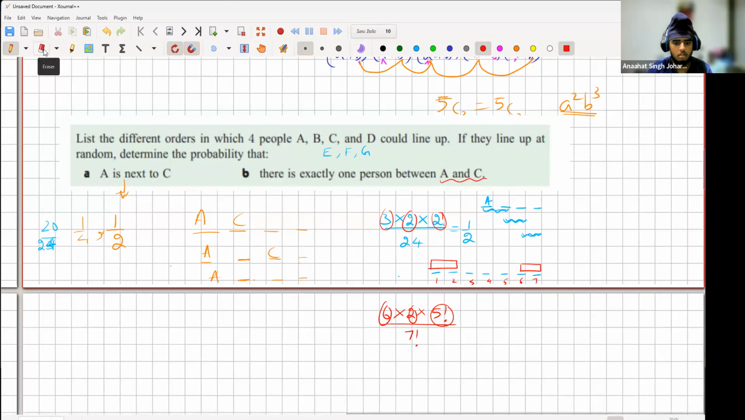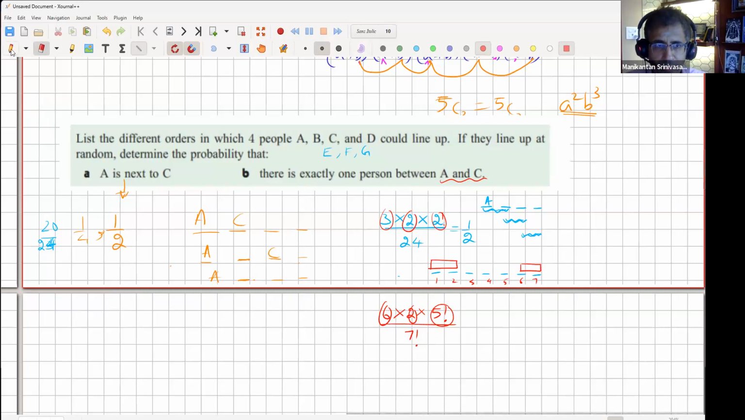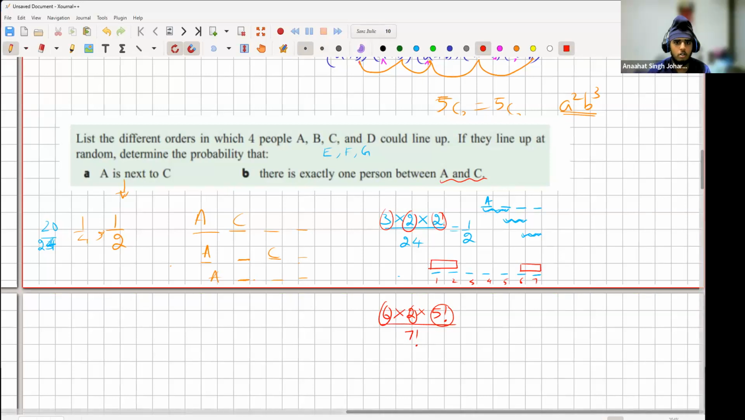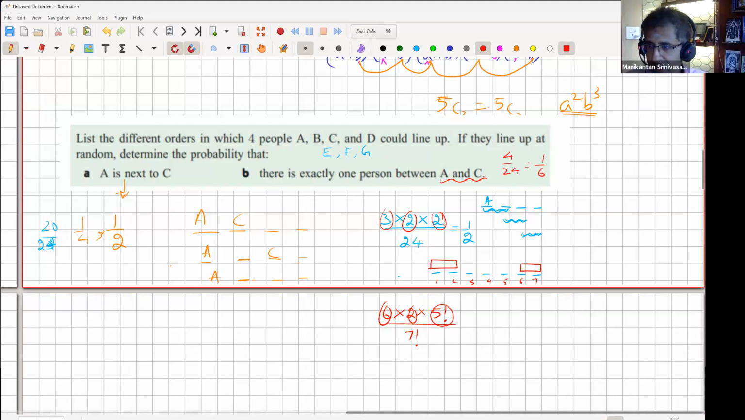4. One second. Let me just recheck. I think I got 4. Yeah, 4 over 4 factorial, sorry. So 1 over 3 factorial, which is 1 over 6. 4 over 24, which is 1 over 6. Okay, all right. Anyone same answer?